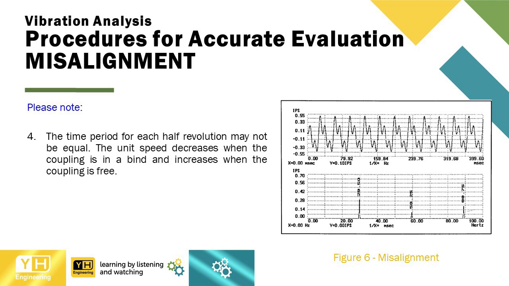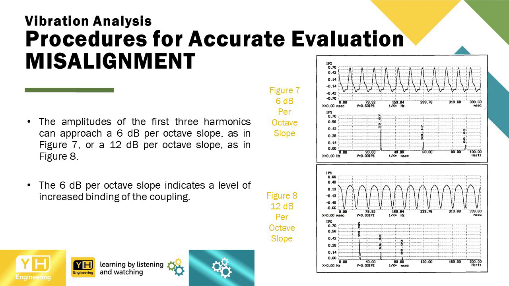And number 4, the time period for each half revolution may not be equal. The unit speed decreases when the coupling is in a bind and increases when the coupling is free. The amplitudes of the first three harmonics can approach a 6 dB per octave slope, as in Figure 7, or a 12 dB per octave slope, as in Figure 8.